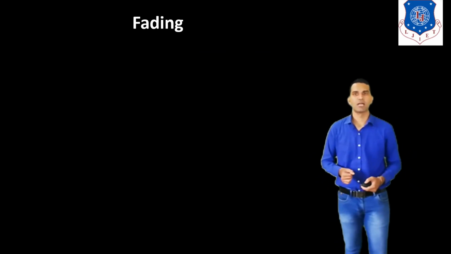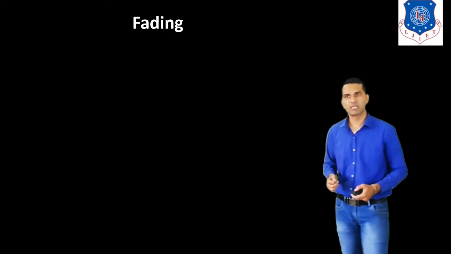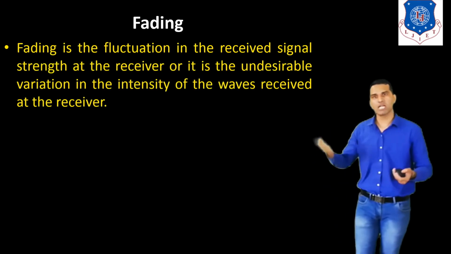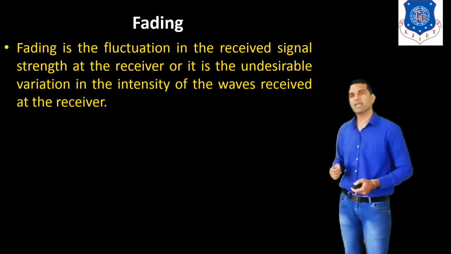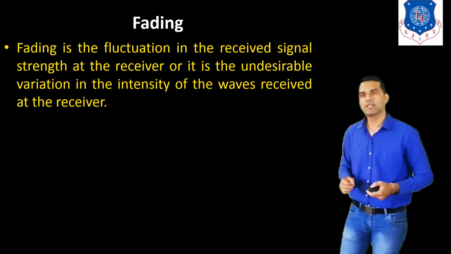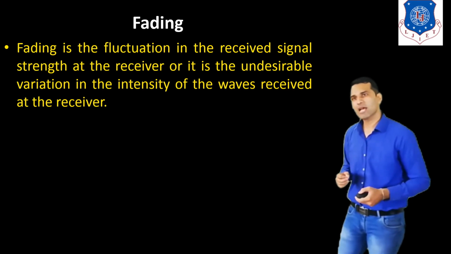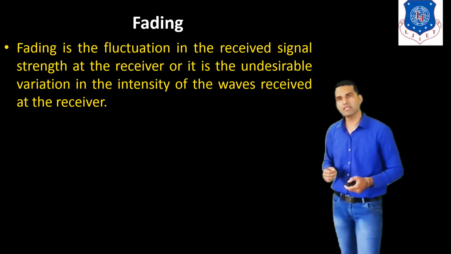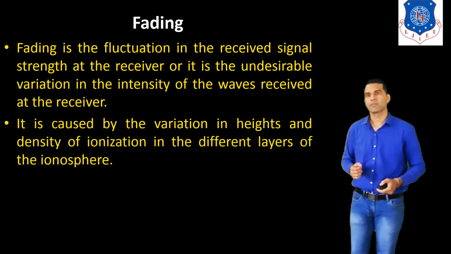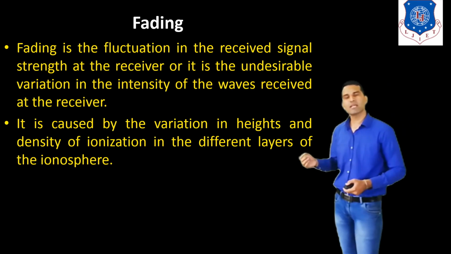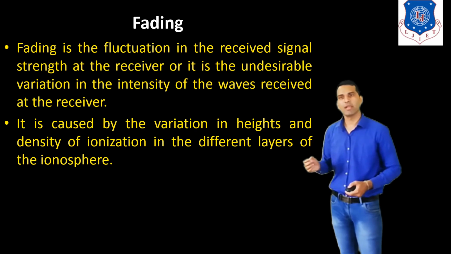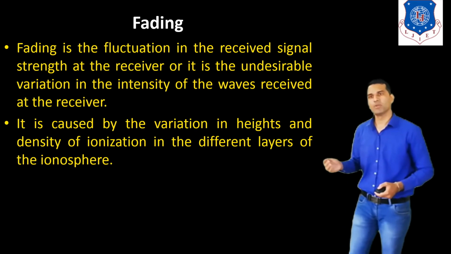Now the next topic we discuss is fading. First of all, the question that comes to our mind is, what is fading? Fading is fluctuation in the received signal strength at the receiver, or an undesirable variation in the intensity of the wave received at the receiver. It is caused by the variation in height and the density of ionization in the different layers of the ionosphere.